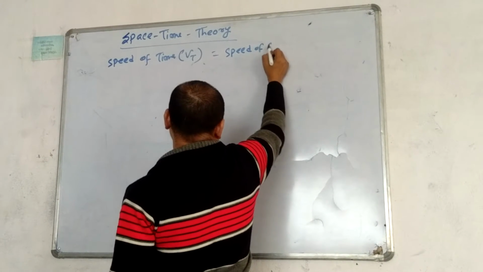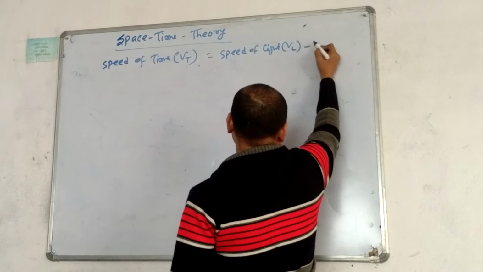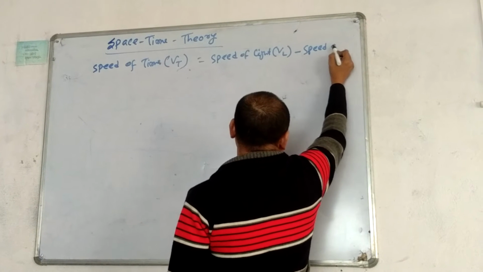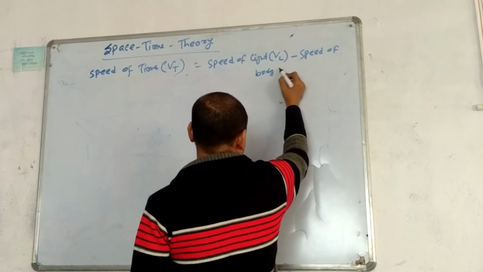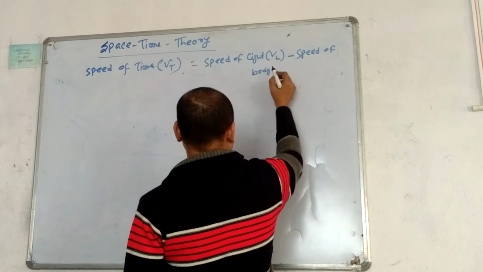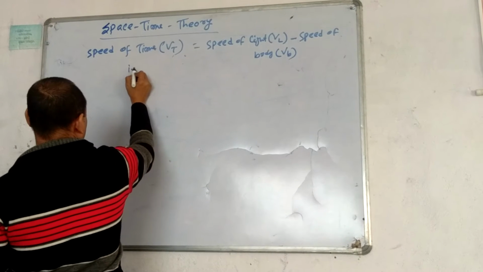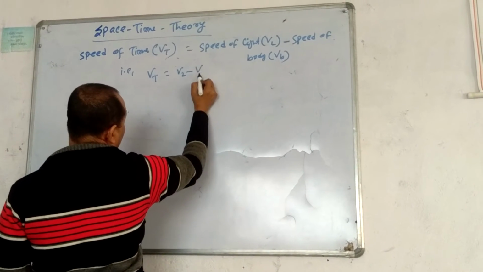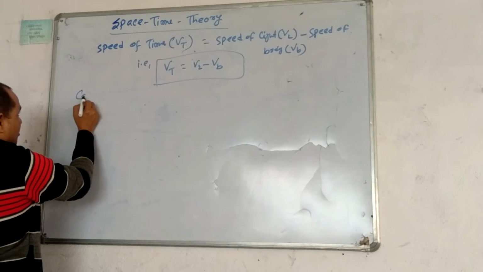The speed of light, Vc, minus the speed of the body. The speed of time is equal to the speed of light minus the speed of the body. That is how you can write it. Now there are three cases possible.